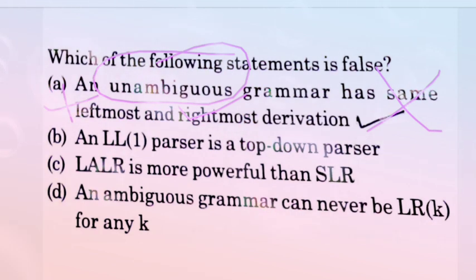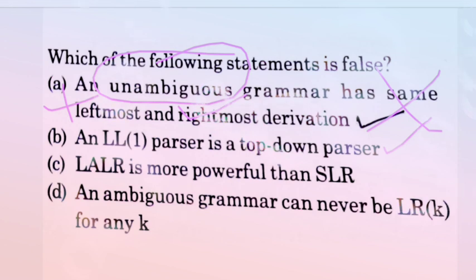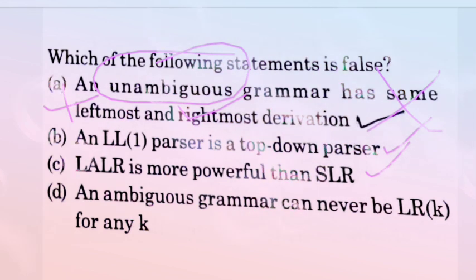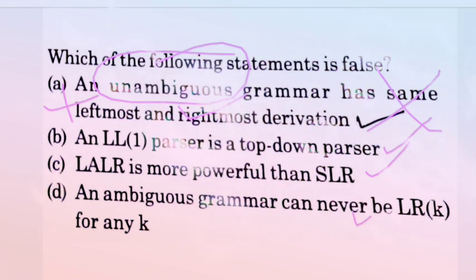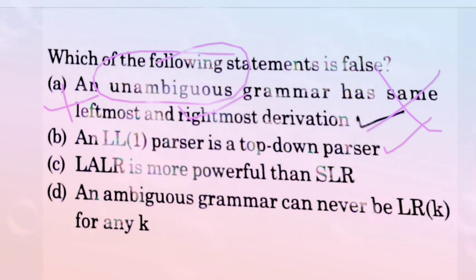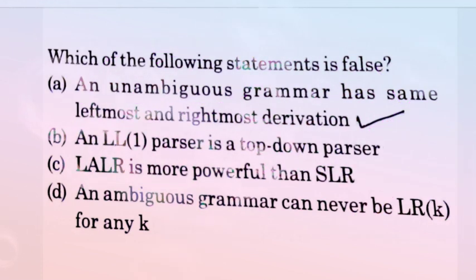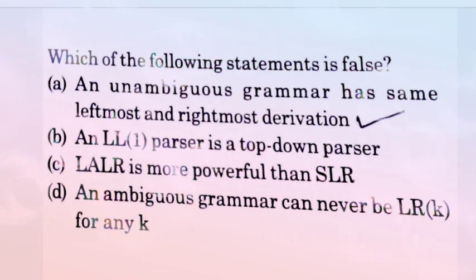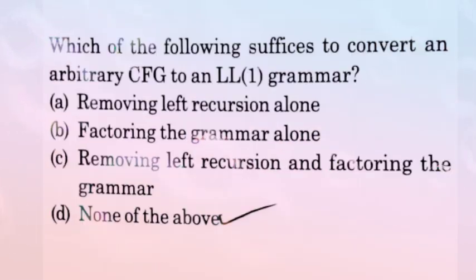Now come to B. An LR parser is a bottom-up parser. Yes, it is a true statement. LR is more powerful than SLR. Yes, it is also a true statement. An ambiguous grammar can never be LR(k) for any k. So this is also true. So we say that option A is incorrect, that is the false statement. Now come to the next question.